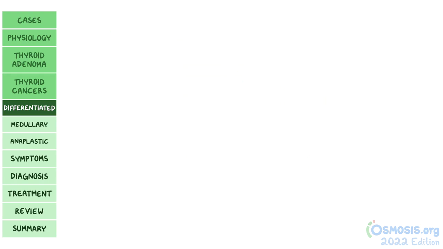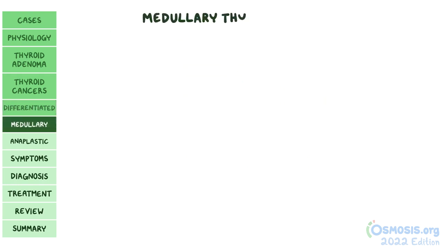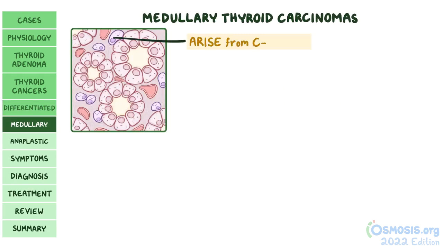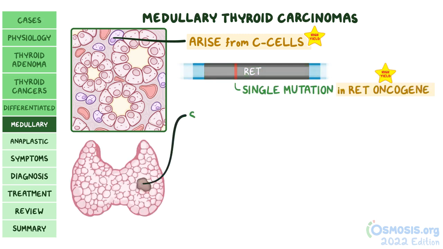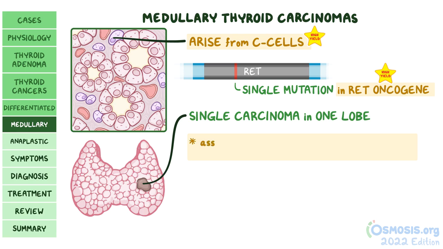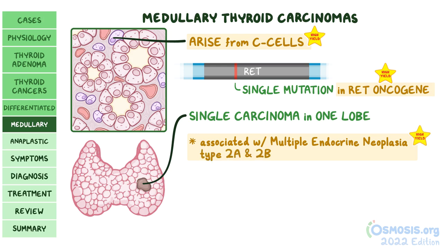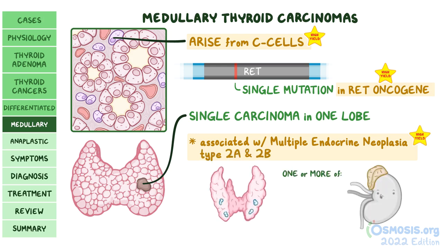So, moving beyond the differentiated thyroid cancers, there are medullary thyroid carcinomas, which arise from C cells. Most of the time, it forms because of a spontaneous mutation in the RET oncogene, and it's usually a single carcinoma in one lobe of the thyroid. Another high-yield fact is that it's associated with a hereditary condition called multiple endocrine neoplasia, or MEN, types 2A and 2B. In these conditions, one or more of the endocrine glands like the thyroid gland, parathyroid gland, and adrenal gland develop tumors.